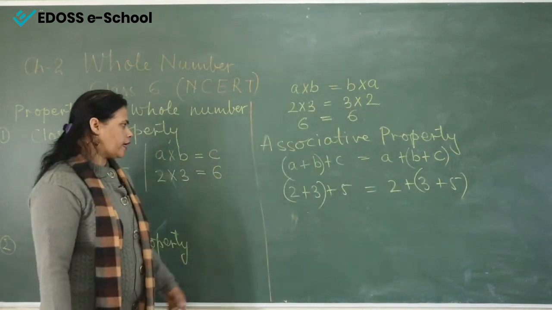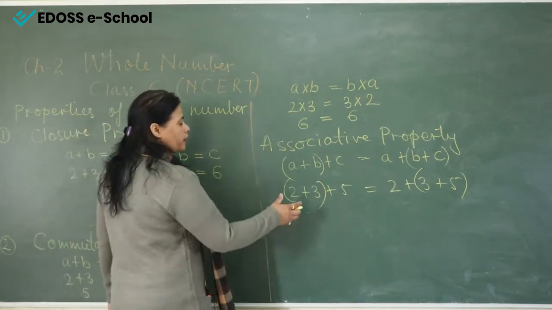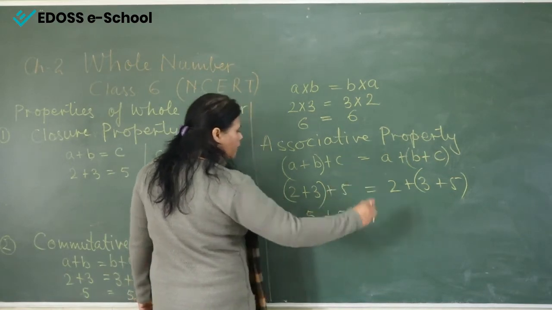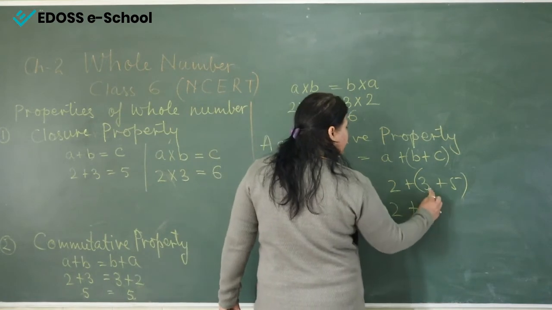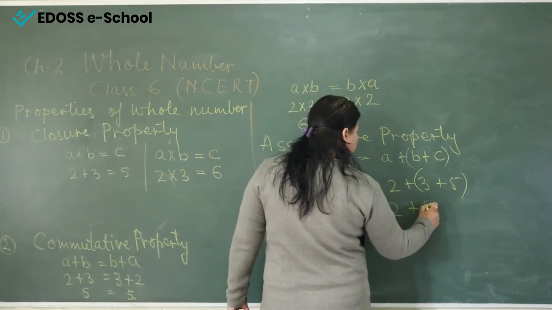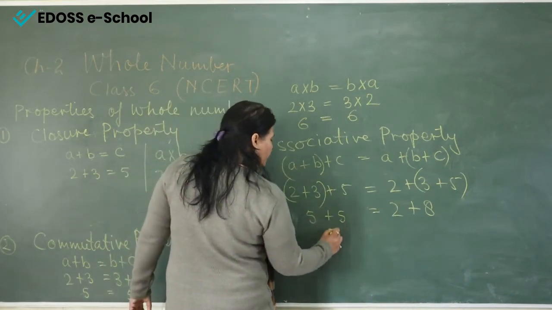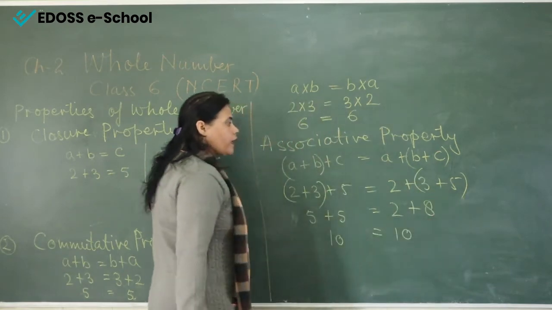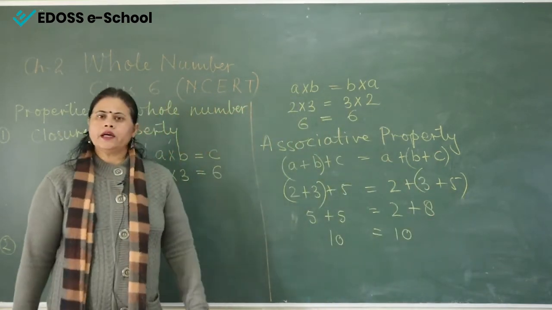Now see, we will check. First of all, we will solve the bracket according to BODMAS. So in the left hand side, 2 plus 3 is 5, and the third number is also 5. In the right hand side, first of all, we will add the last two numbers, 5 plus 3 is 8. Now here, 5 plus 5 is 10, which is equal to 8 plus 2, also 10. It means the associative property is followed by the addition.